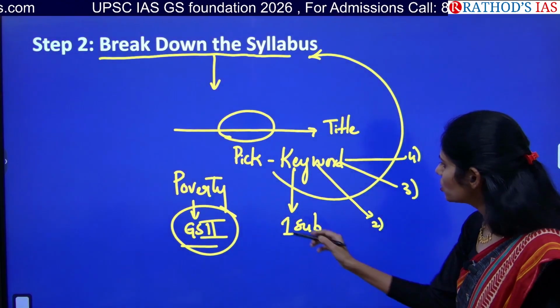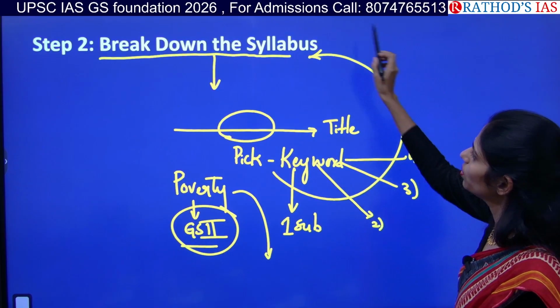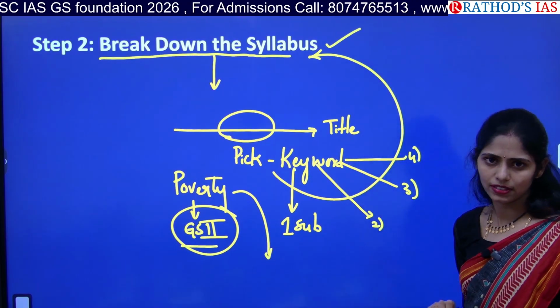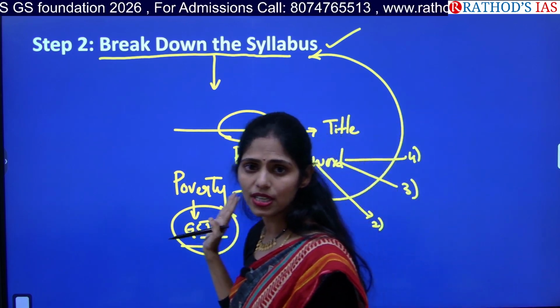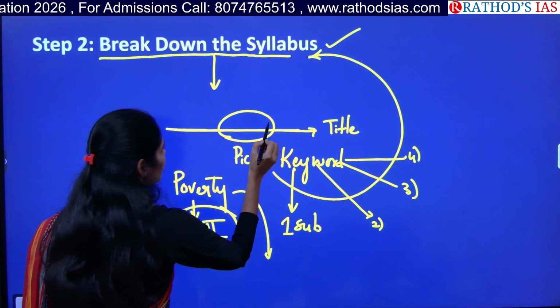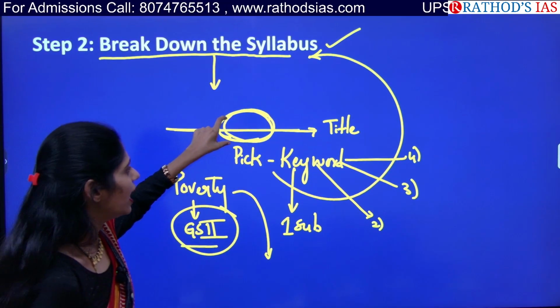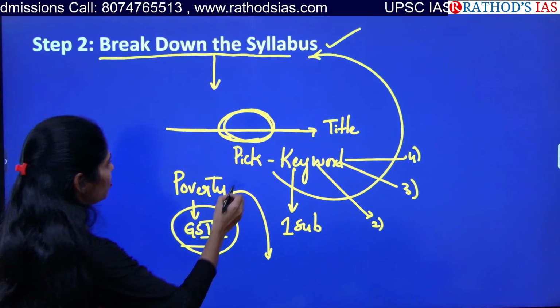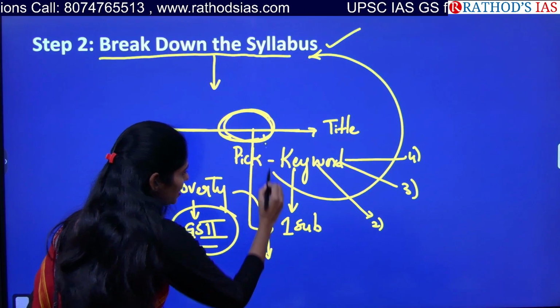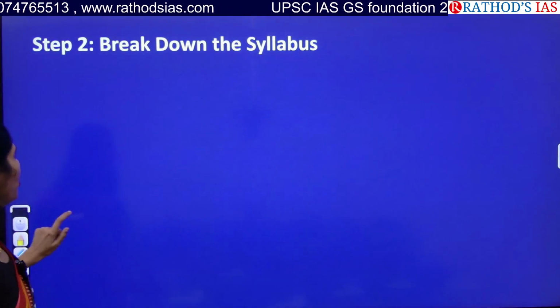So like that. In how many subjects can we place that keyword? You have to think and place it in our syllabus. So this is the second important step that you have to see. While you are reading an article, take any highlighter or pen and highlight this keyword, and note which subject it comes under. Okay, so this is the second important thing.